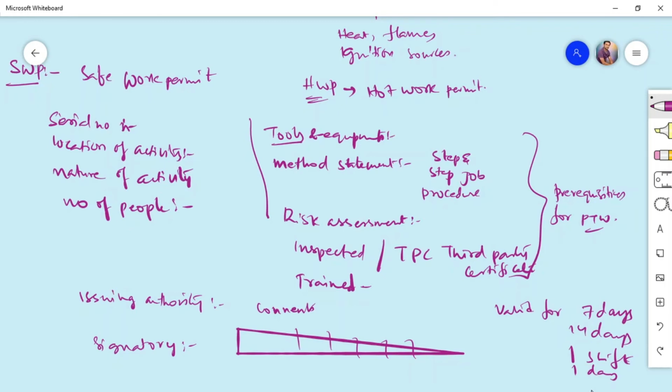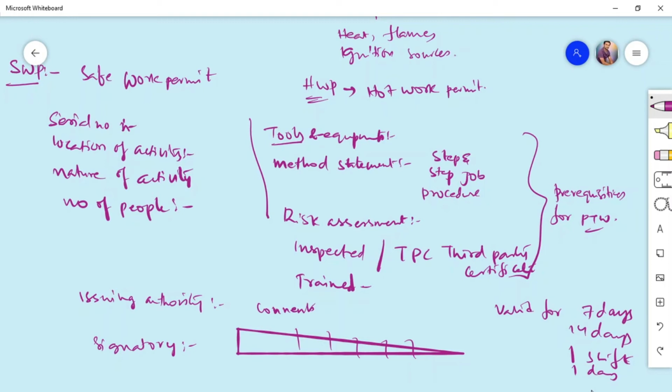So the permit, if any extension is required, again only with proper protocols or safety measures implemented, you can have this permit extended for 2 more hours, but not more than that. Okay, so this is about safe work permit, hot work permit, sections of permit, and the validity of the permit. Always remember one thing: if the permit is not renewed, that means you should not carry out any activity.